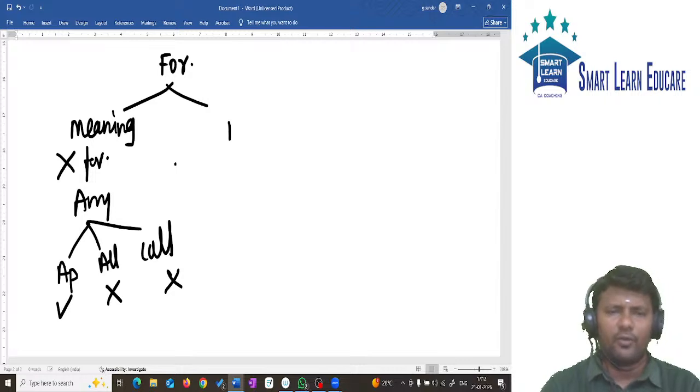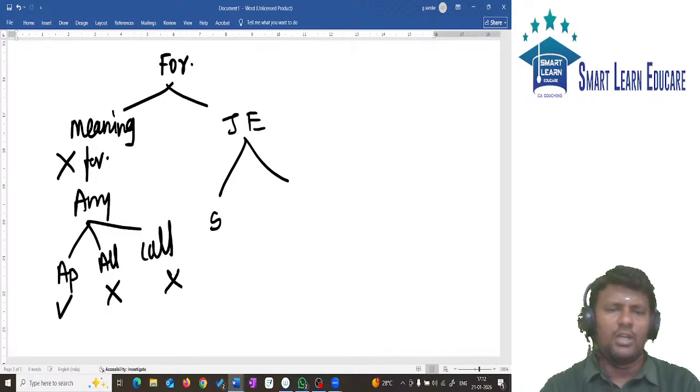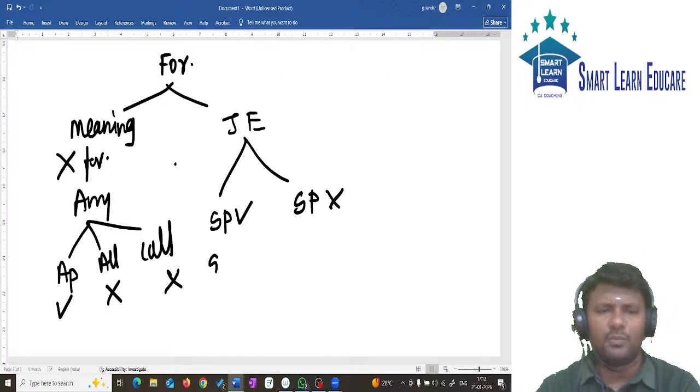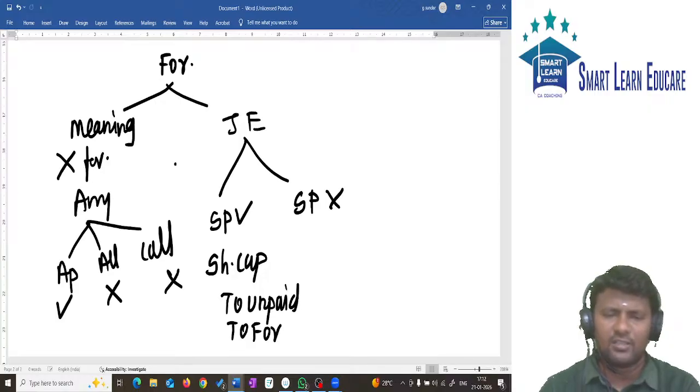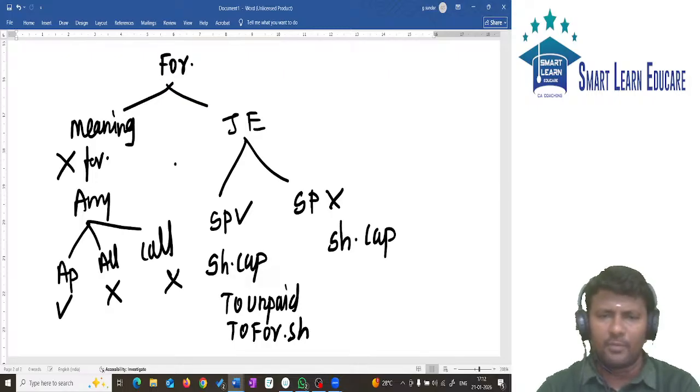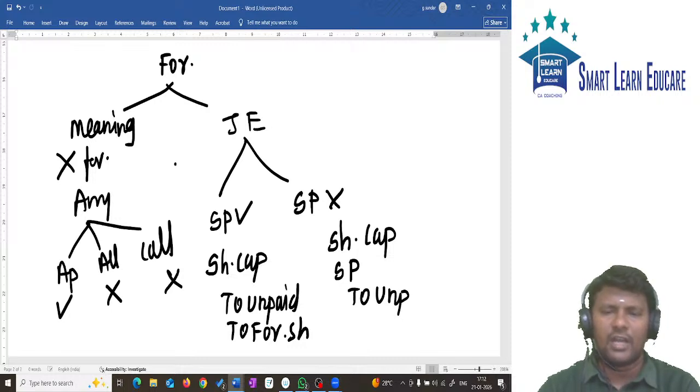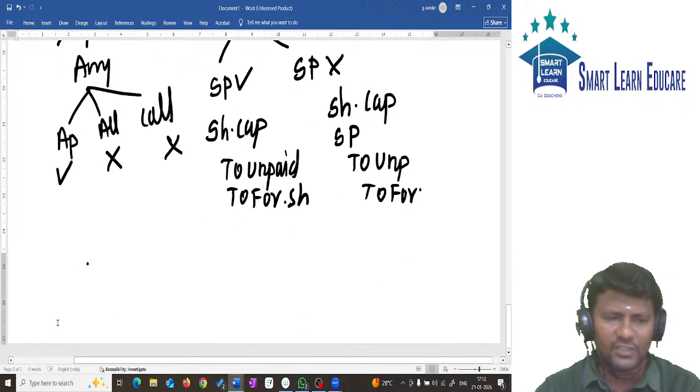What is the journal entry for forfeiture of shares? There are two classifications: securities premium received and securities premium not received. If securities premium is received, the entry is share capital account debit to unpaid calls and forfeited shares. If securities premium is not received, the entry is share capital account debit and securities premium account debit to unpaid calls and forfeited shares. That's all. So these are the journal entries for forfeiture of shares.